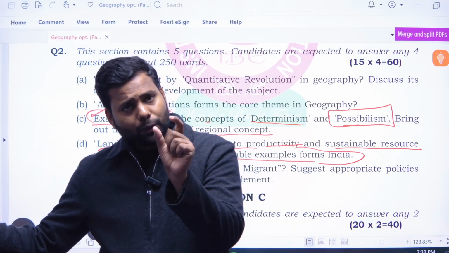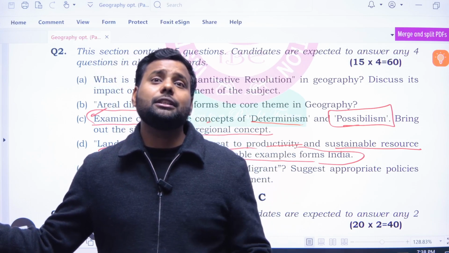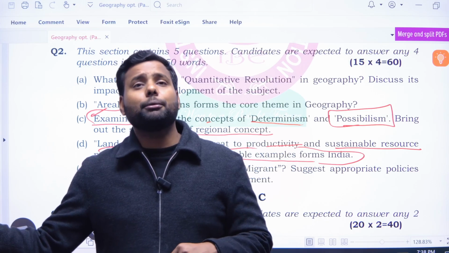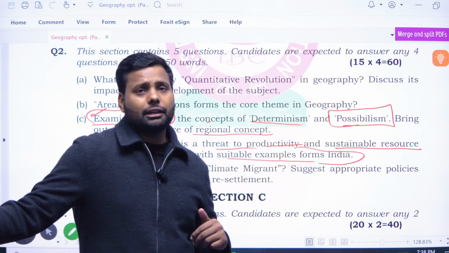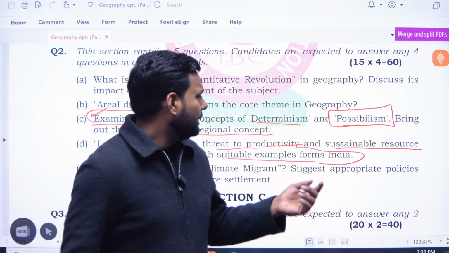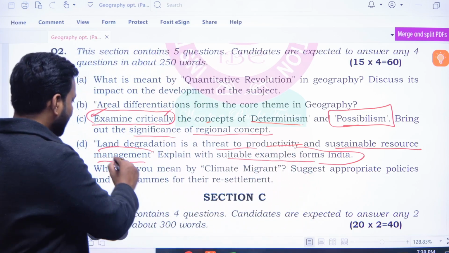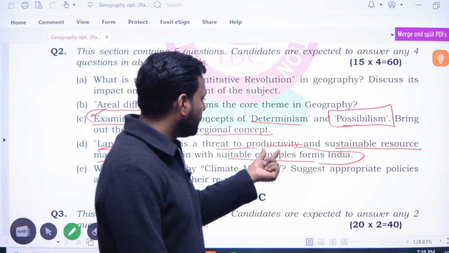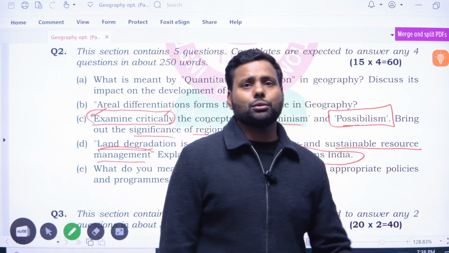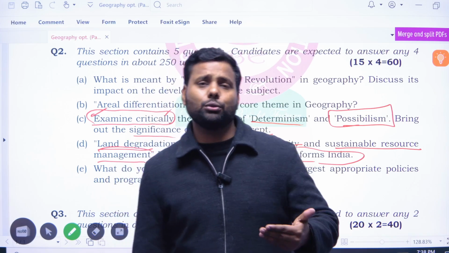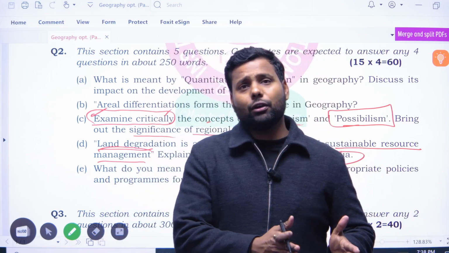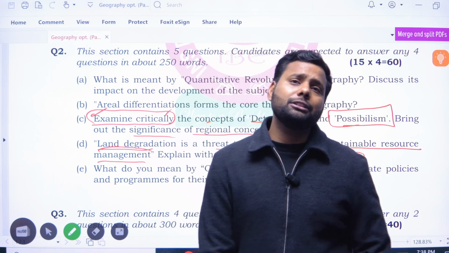When the soil is losing its fertility, it is directly connected to agricultural productivity. Then the question says that land degradation is a threat to productivity and sustainable resource. It means the resource which is used and also preserved for the upcoming generation